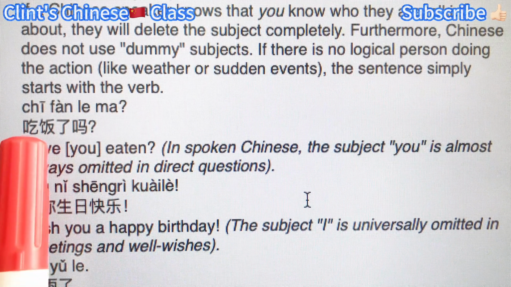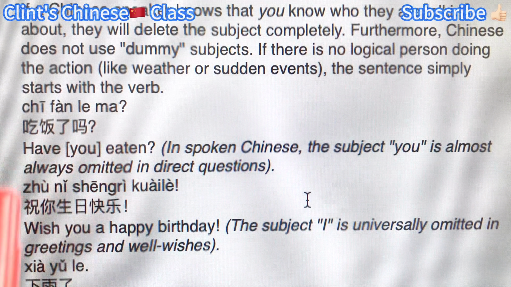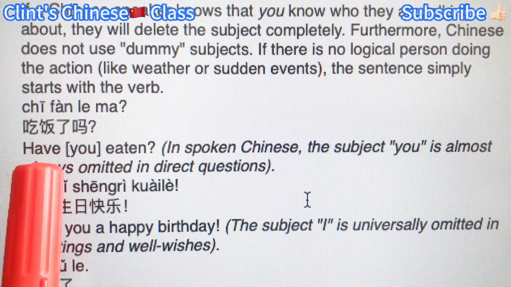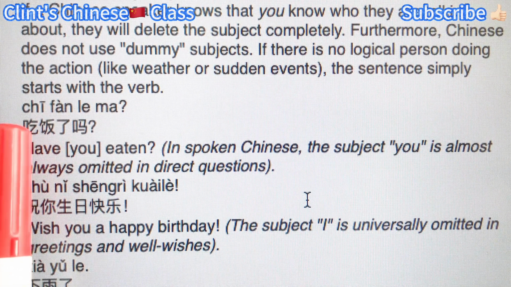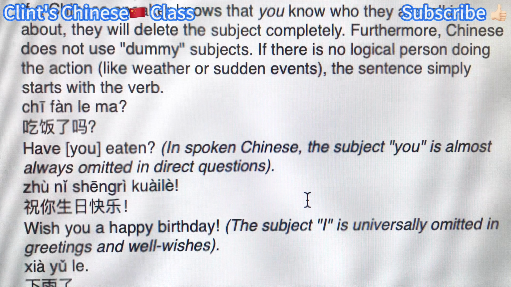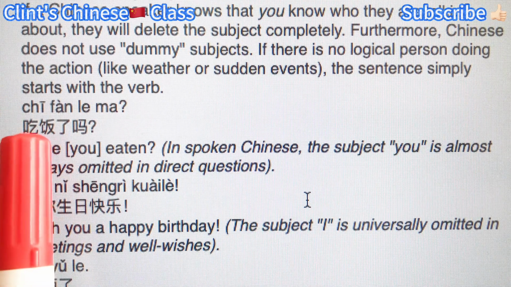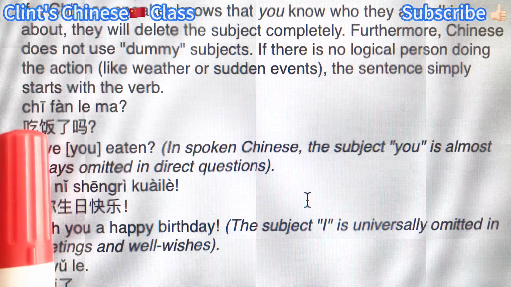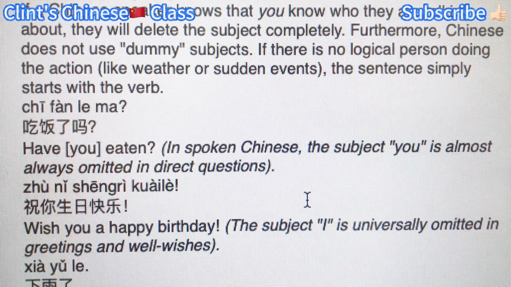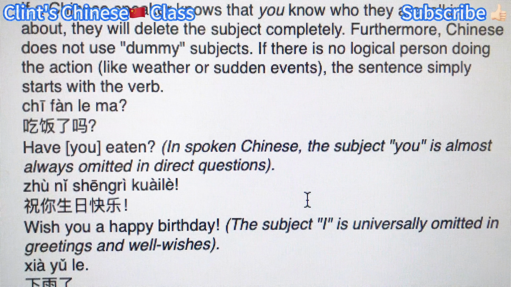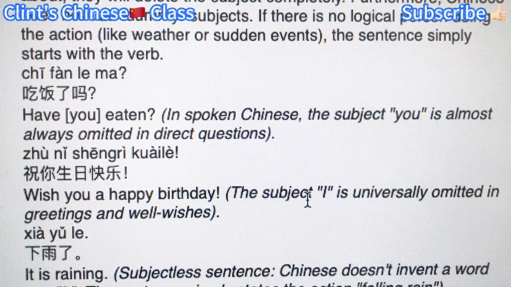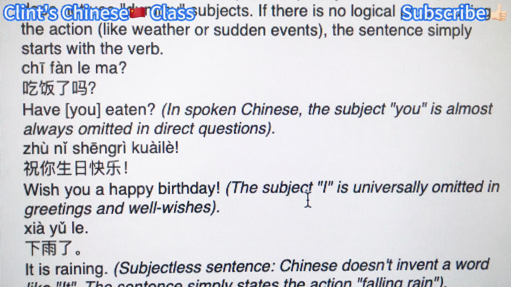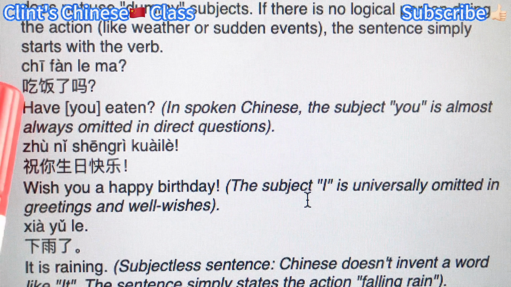Have you eaten? 吃饭了吗? So we're actually asking, have you eaten? But there's no 你. 你吃饭了吗? We can say that, but we can also omit it. Like we directly just say 吃饭了吗? Yeah, because it's more polite, right? If you ask 你吃饭了吗, it's more straightforward, abrupt. So we omit the you.